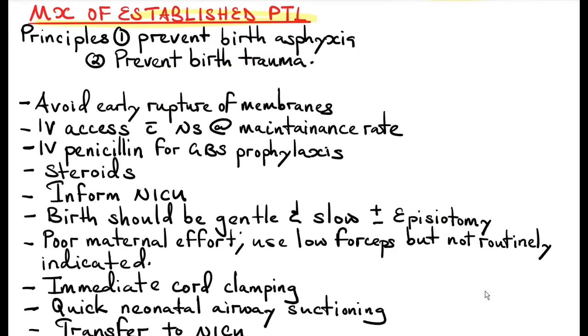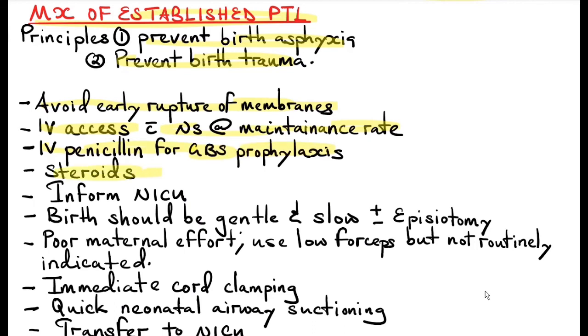Management of established preterm labor. The principles are to prevent birth asphyxia and also to prevent birth trauma. So avoid early rupture of membranes. Ideally, you're supposed to deliver the fetus with the membranes intact. Put an IV access with normal saline at maintenance rate to provide adequate hydration. You put the patient on IV penicillin for group B streptococcus prophylaxis and put the patient on steroids.